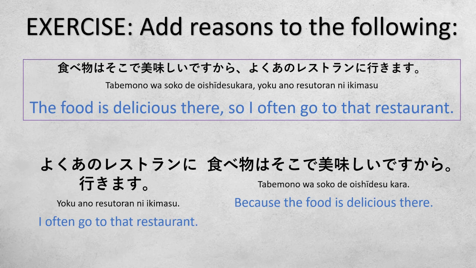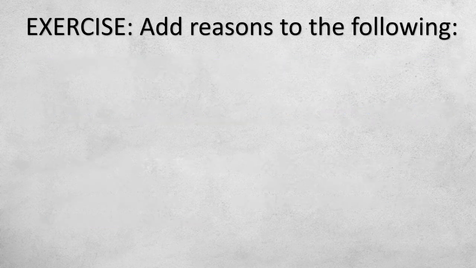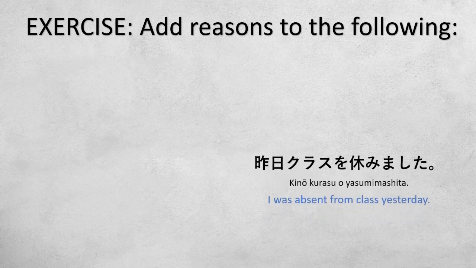The reason is the food is delicious, okay? 食べ物はそこで美味しいですから、よくあのレストランに行きます。And last example. 昨日クラスを休みました。I was absent from class yesterday.